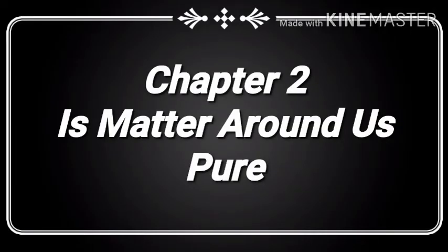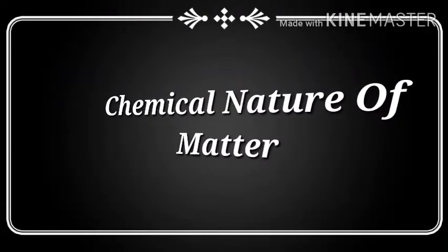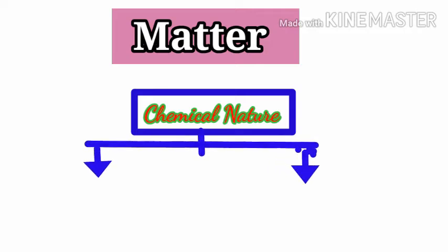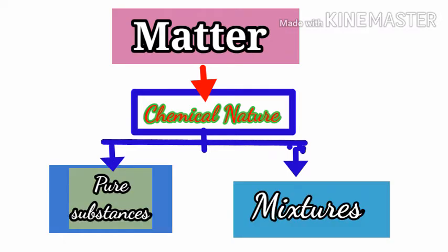The second chapter of chemistry is "Is Matter Around Us Pure?" In this, we are going to focus on the chemical nature of matter. Now, let us classify matter based on chemical nature. So, matter can be chemically classified as pure substances and mixtures.